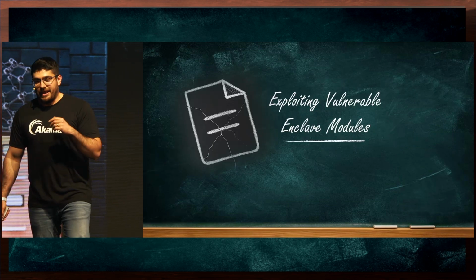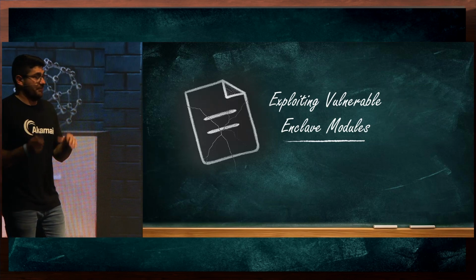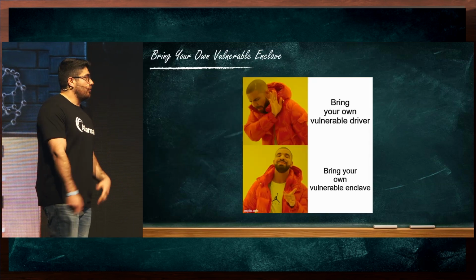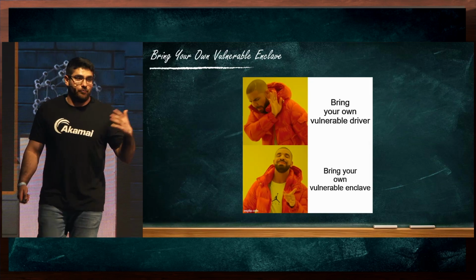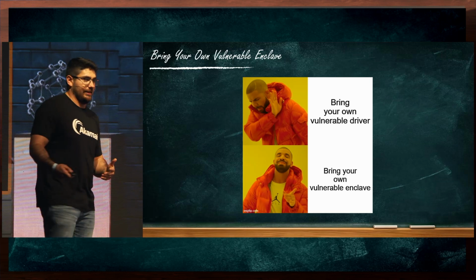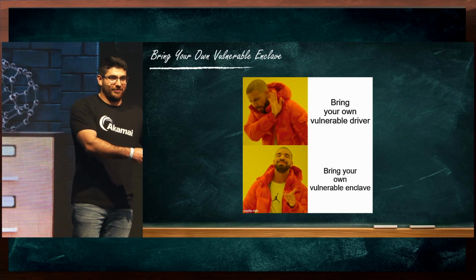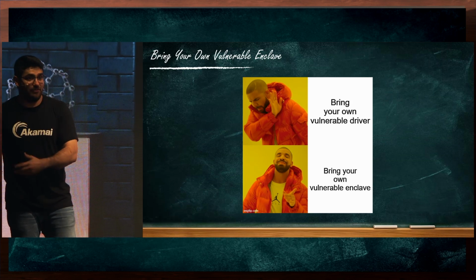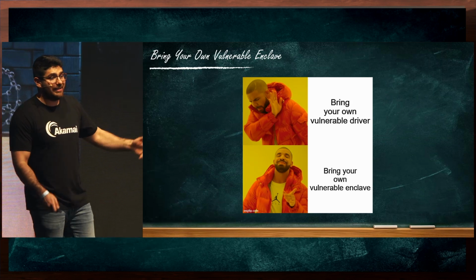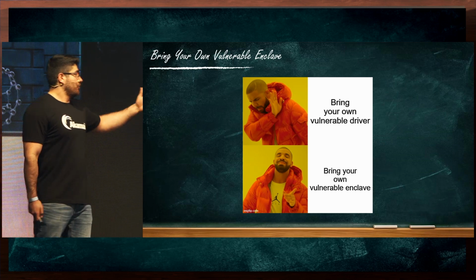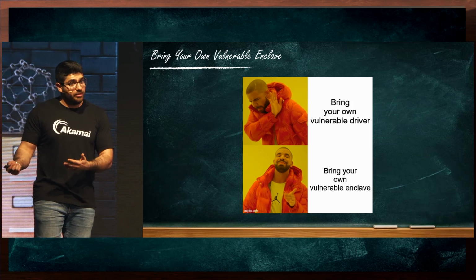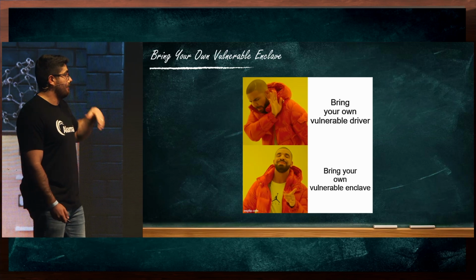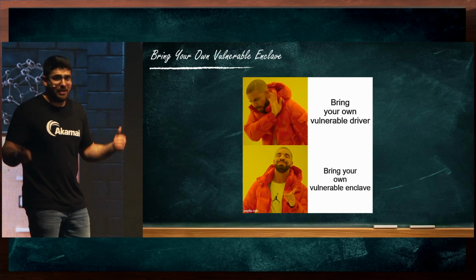OK, so now we get to our final method for today, which is exploiting vulnerable enclave modules. The idea here follows the same principles as the bring your own vulnerable driver technique. We wanted to get code execution in the kernel. We can't load any driver, but we can load signed drivers. We load them, we exploit a known vulnerability, and we get code execution in the kernel. So the same exact idea could, in theory, be used for enclaves. We find a vulnerable enclave, we load it into IUM, and we exploit it to execute code, maybe.